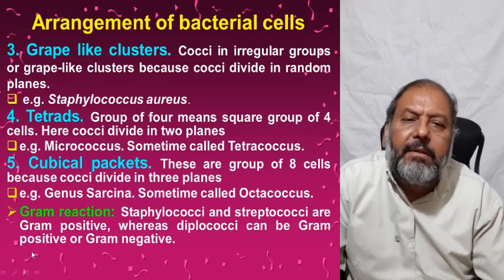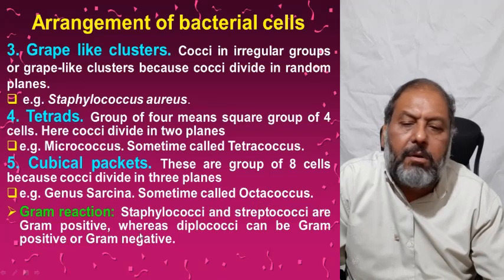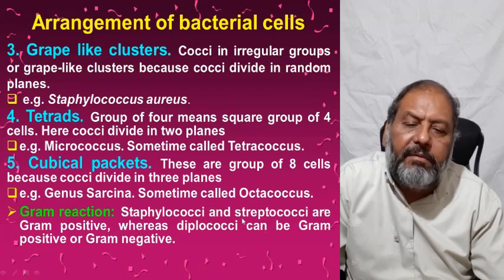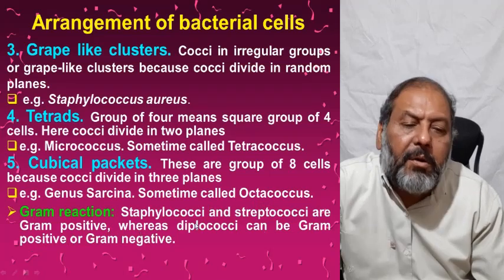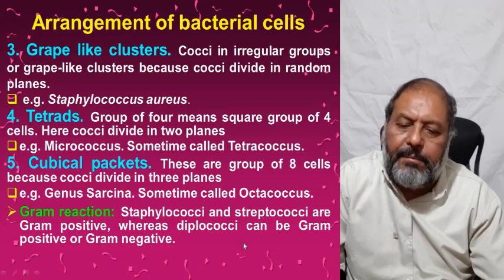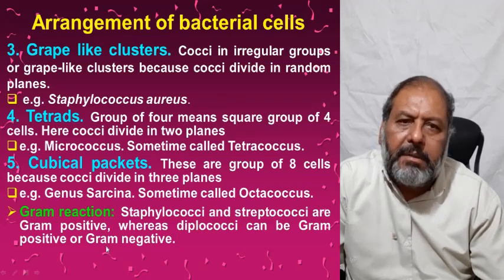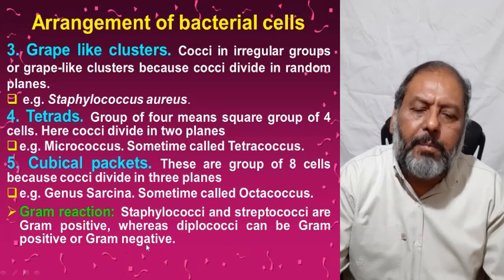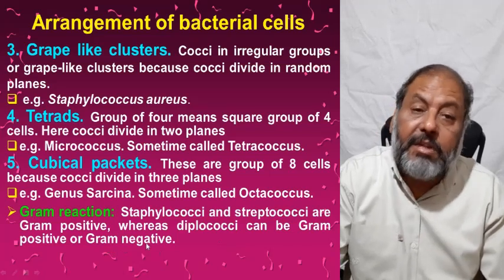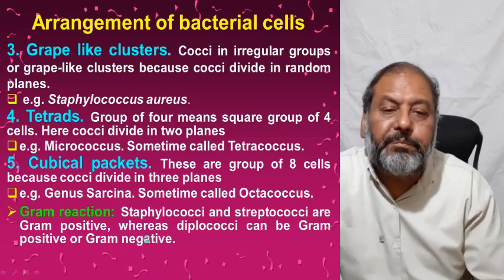Gram reaction: Staphylococcus and Streptococcus are gram positive, whereas the diplococci can be gram positive or gram negative depending upon the retaining of the stain.